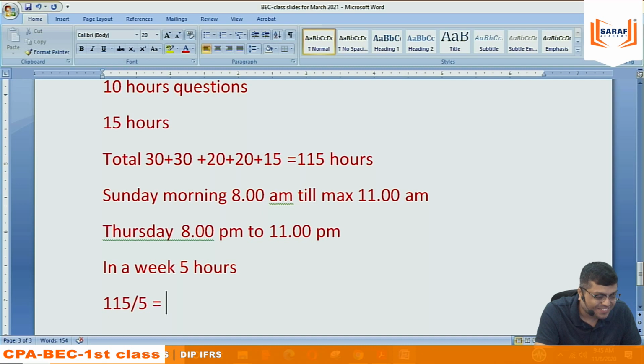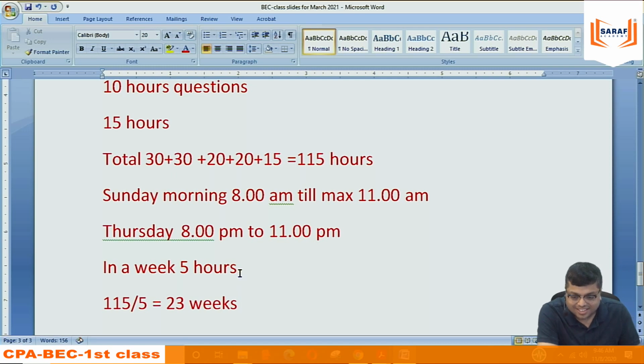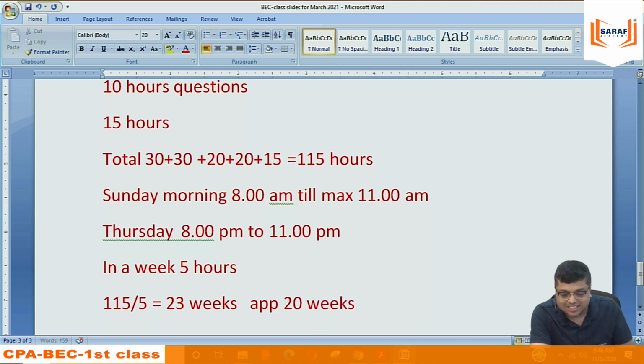Okay. 115 by 5 each, 23 weeks. It is coming to approximately 20 weeks, because generally I teach 2.5 to 2.6 hours, and 10-15 minutes always go over. So I will say around 20 weeks.